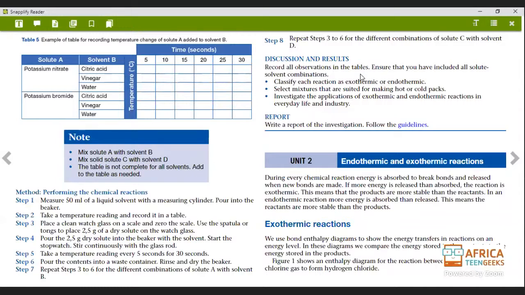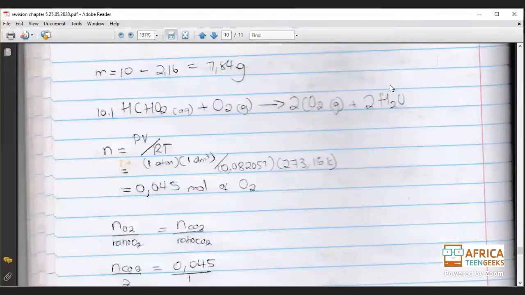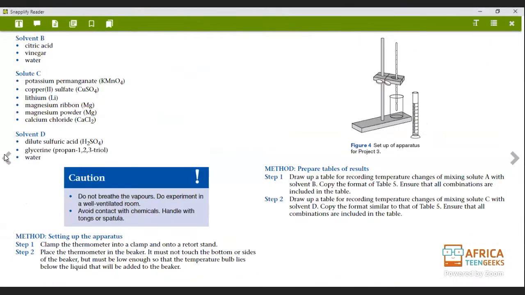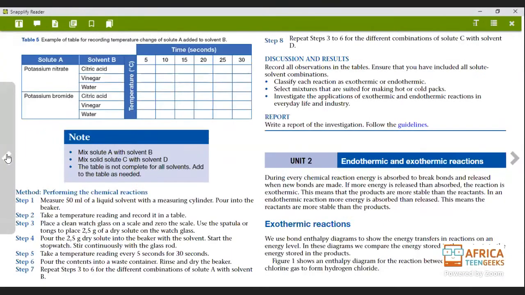Oh, we've got 1 minute left, and I forgot about our homework that we still haven't done, but it's going to require a lot. Let me go back to number 5. I want to take a screenshot. Okay, guys.